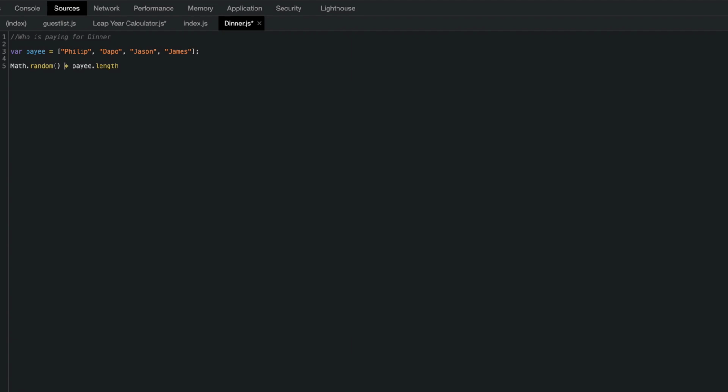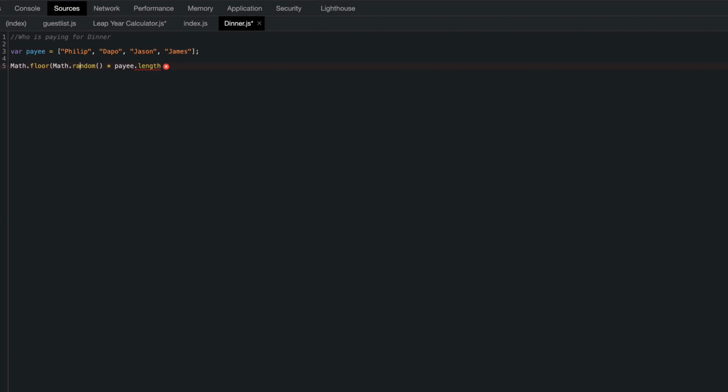So now our number should be between 0 and 4 because we have 4 in the array, but never gets to 4, more like 0 to 3.999. And if you have 6 people, it's going to be the same thing, gets to 5.999. But we don't want decimals, and we don't want it to go as high because when the computer looks at your arrays, it goes from 0, 1, 2, 3. So technically 3 is the highest number we get here and not 4. All right, so to do that, we know we use math.floor, right? So math.floor pretty much approximates down.